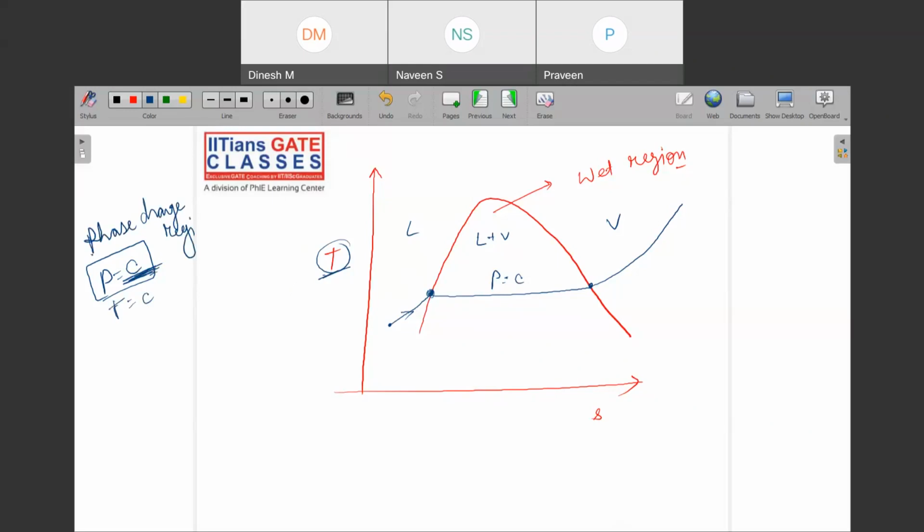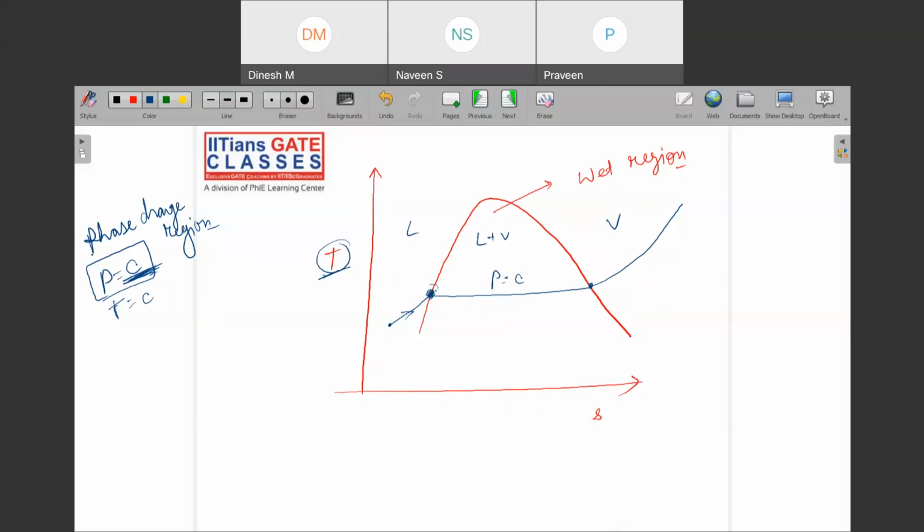So can we say that during phase change, temperature and pressure are dependent properties? This will never happen otherwise: if you are working at some pressure, then the temperature at which it starts boiling is always unique, and it also remains constant. Got the idea?